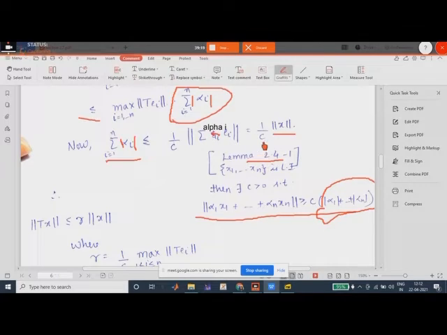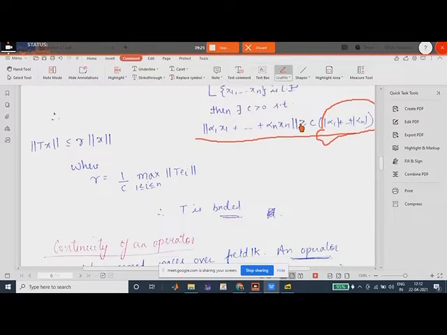Only these terms will remain: 1 by c maximum of T e_i, and apart from that only the norm of x term comes. So norm of Tx is less than or equal to gamma times norm of x, which implies T is bounded, right? Because we have gamma, which is a real number. Why? Because T was real and norm of T e_i would be real.